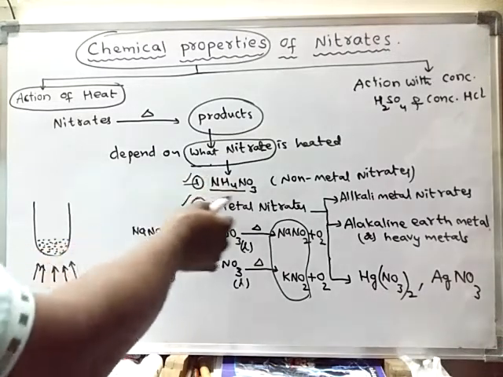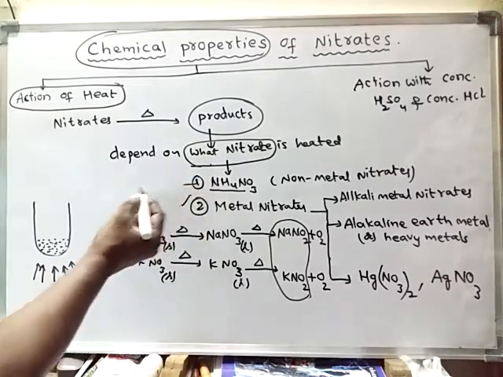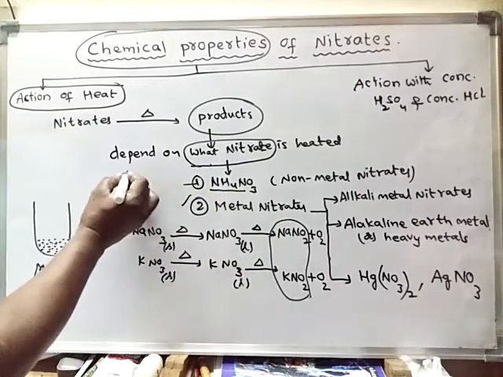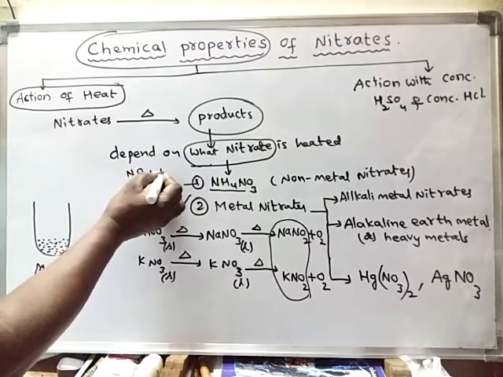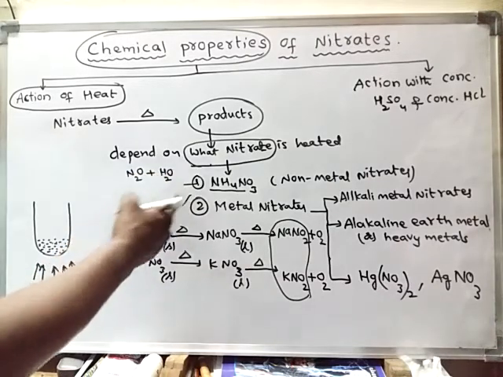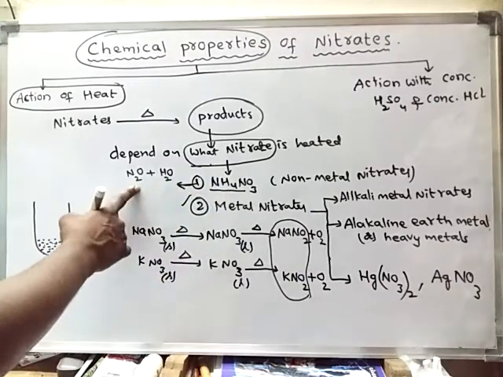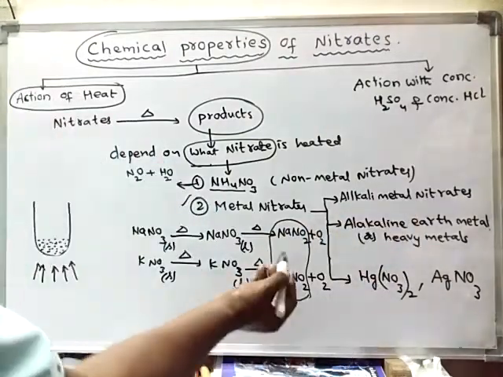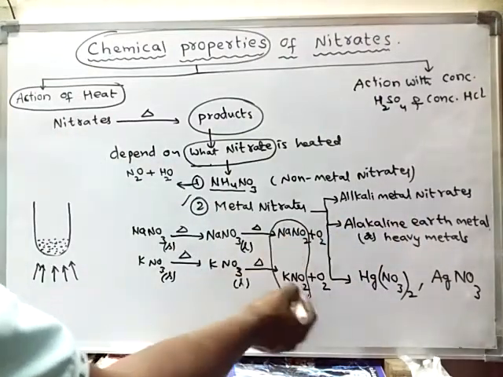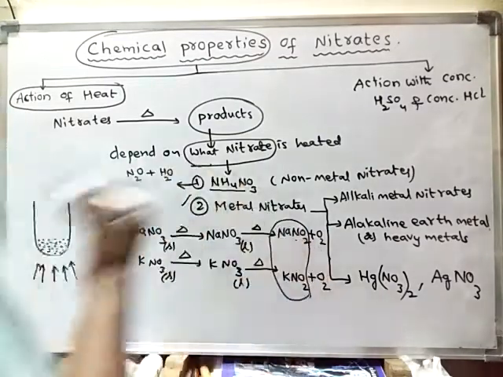Now ammonium nitrate, upon heating, what products are formed? When ammonium nitrate is heated, it forms nitrous oxide and water vapor. But when alkali metal nitrates are heated, we get nitrites. Metal nitrites are formed along with the liberation of oxygen gas.